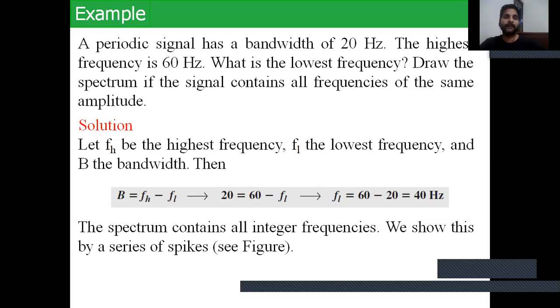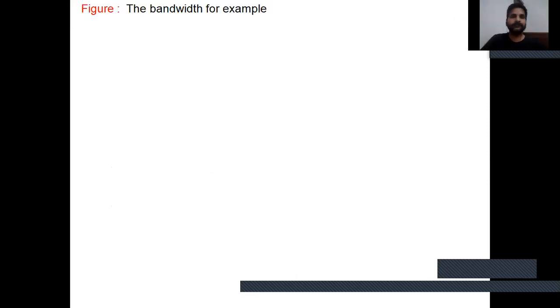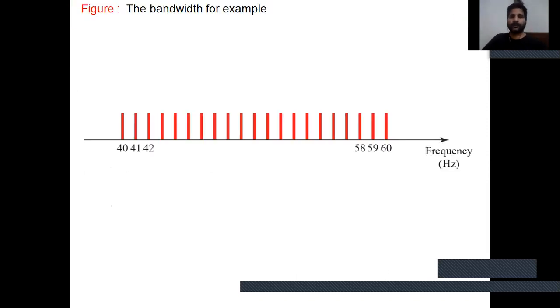The bandwidth B equals fh minus fl, so 20 hertz equals 60 minus fl. Then we calculate fl, which starts from 40 hertz. So it starts at 40, 41, 42, and so on, up to the frequency of 60.